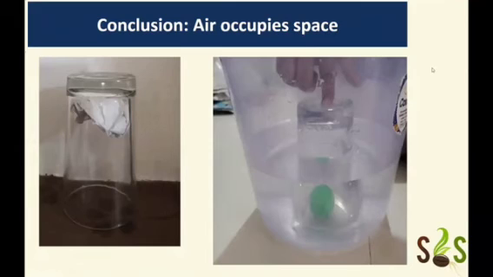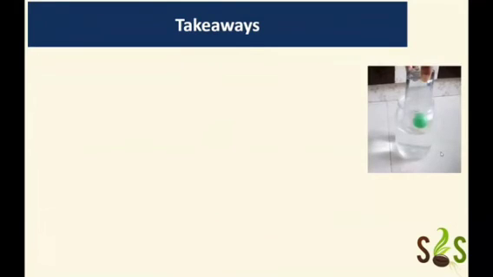Now, once you do it, you will realize that this paper doesn't get wet, right? So then we can say that water is not entering in the glass. At least it is not entering till that level, right? So we can say that air is occupying the space in the glass, and that's why water is not entering in the glass, and hence the ball is going down at the surface. So that is what we can conclude. So that is a conclusion for the phenomena which we observe.